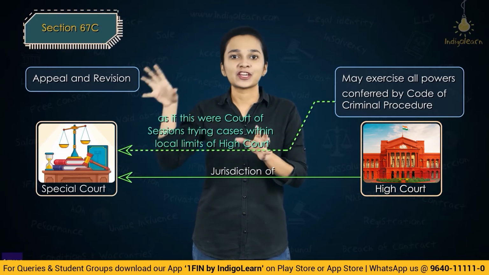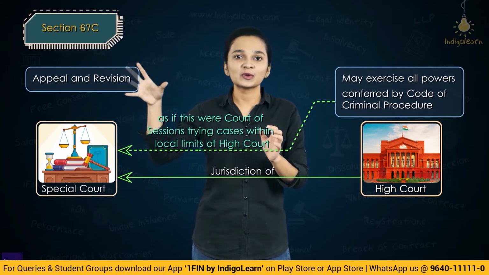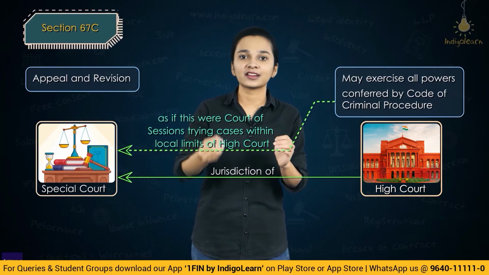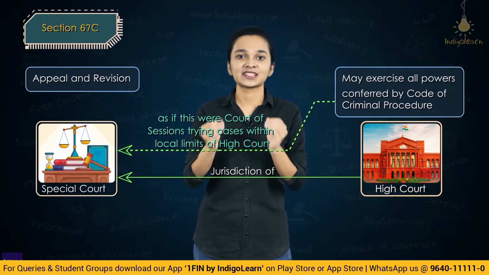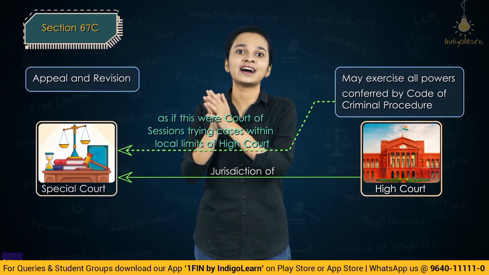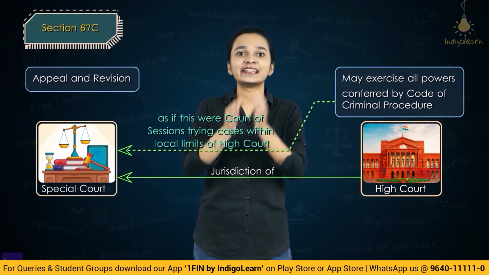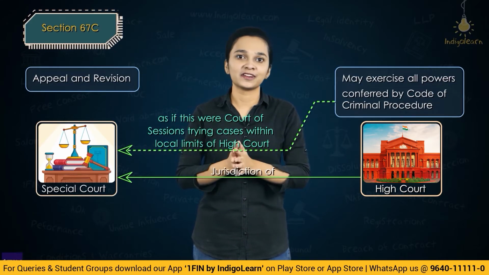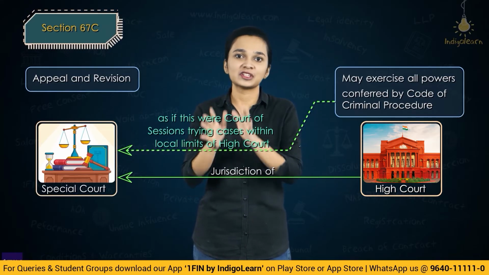So basically, special courts here will be referred to as a normal court of sessions. Special courts here are being compared to a normal court of sessions which is trying a case subject to the jurisdiction of the High Court. So section 67C says that the High Courts are eligible to exercise their powers over the special courts just like they exercise their powers over any court of sessions which is trying an offence within the local limits of the jurisdiction of the High Court. So this is what section 67C talks of.